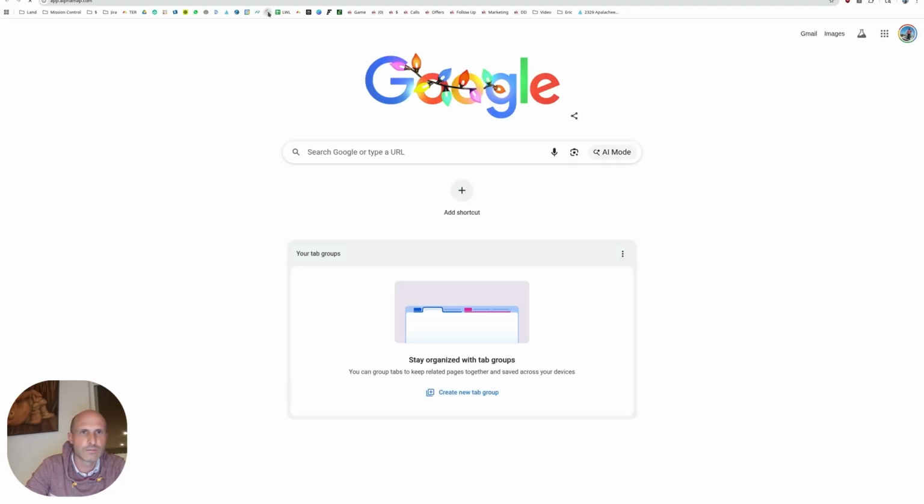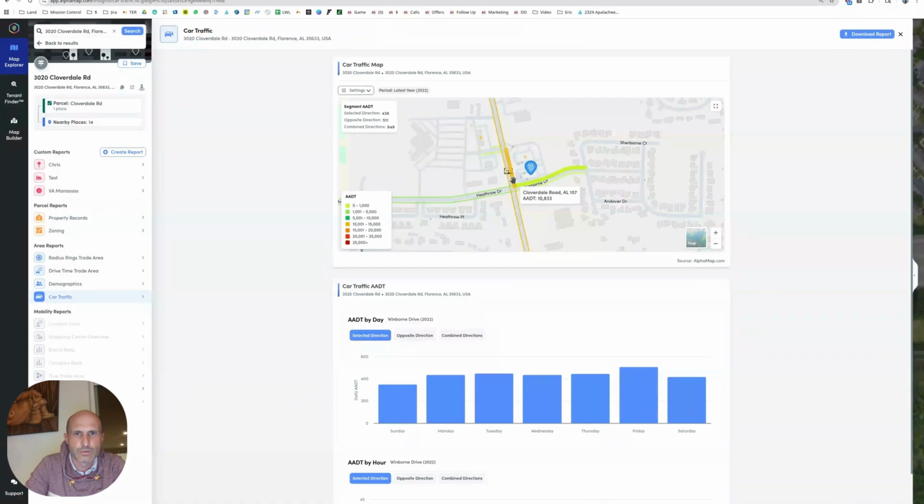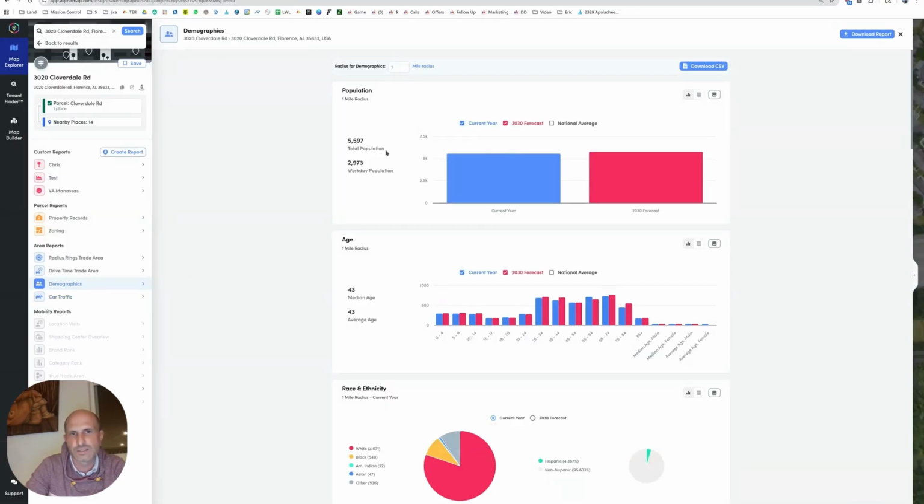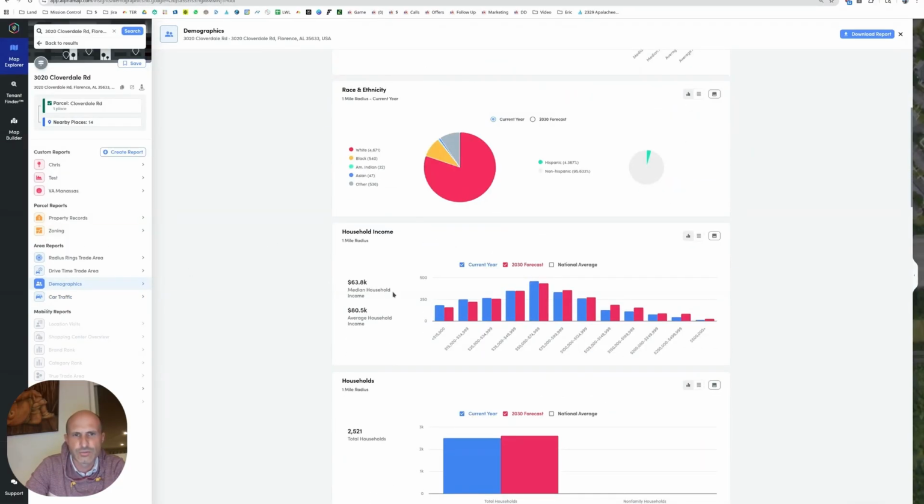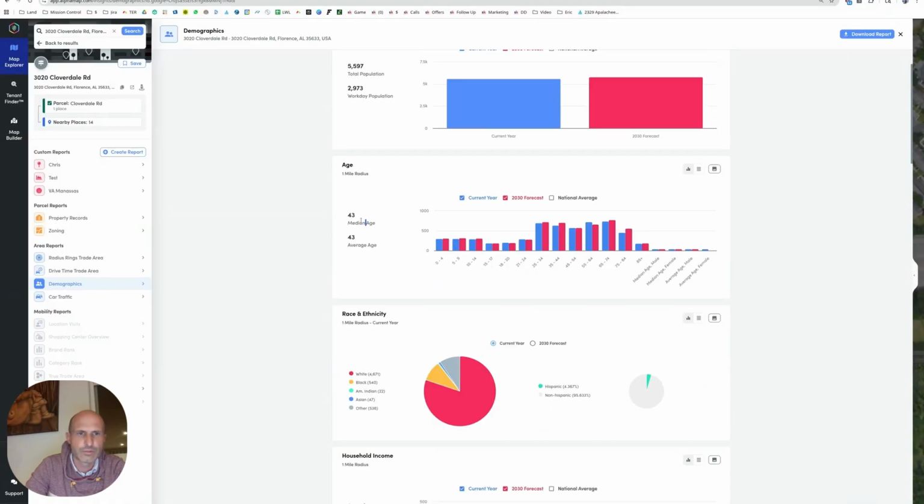So let's see what traffic is doing. Okay, so in front, it's 10 or 11,000 on either side, let's say kind of 21,000 cars a day going by, but they're on a little corner. The side street's like maybe 1,000 cars going to the neighborhood behind it. So just over 20,000 cars a day going by in front of the property. Let's look at demographics. This website's got some demographics information: 6,000 people in a mile, 63,000 income, 43 median age, a little bit on the older side for America average, just by a hair.